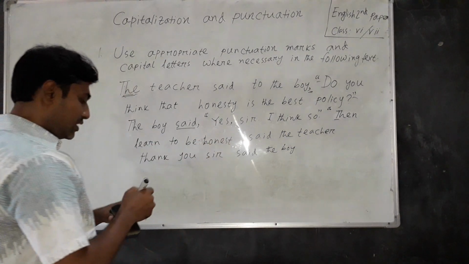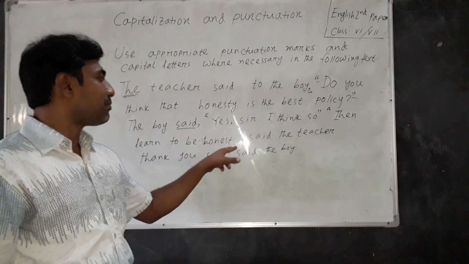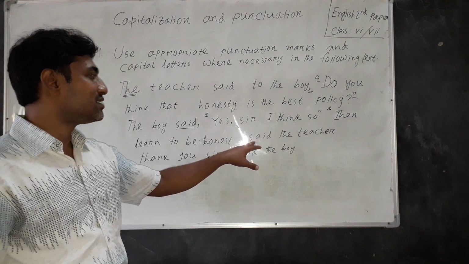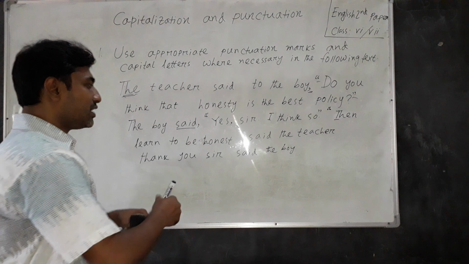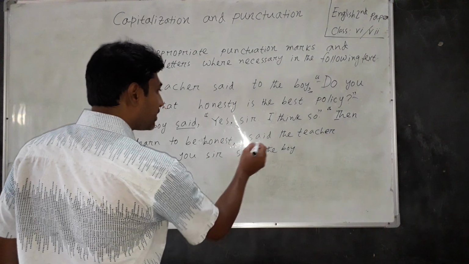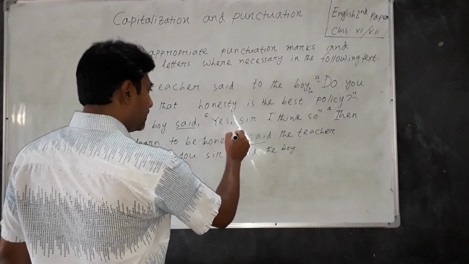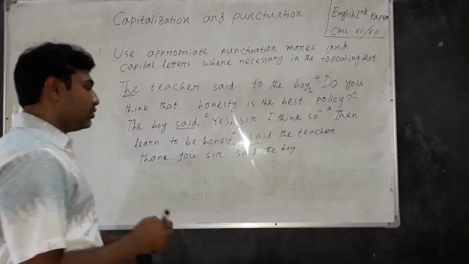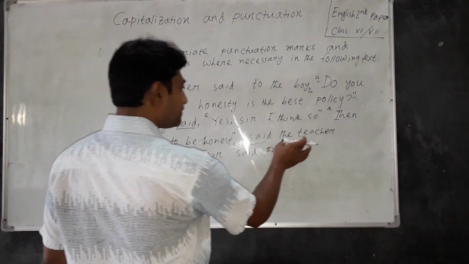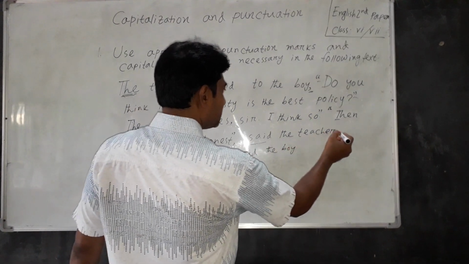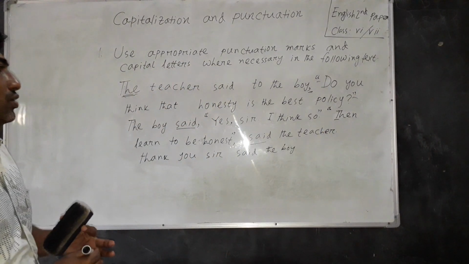Dear students, in this direct speech the reporting verb is written after the speech. If there is a reporting verb after the speech, we usually use comma before the reporting verb, and here we have to use an inverted comma, and after the speech we have to use a full stop.